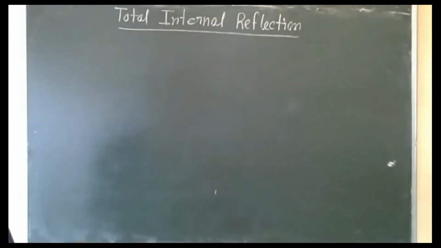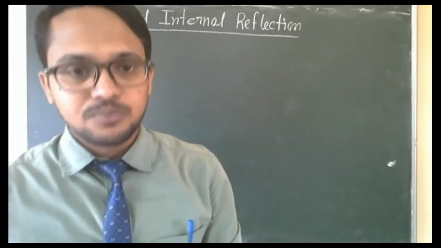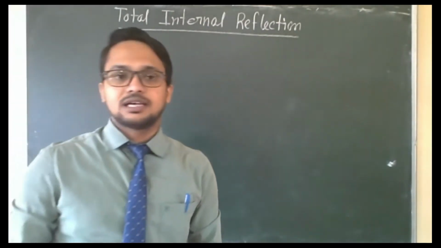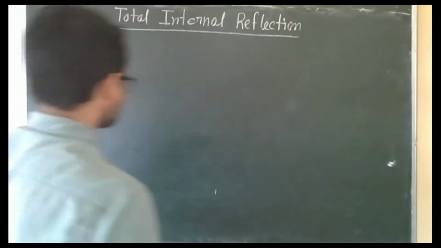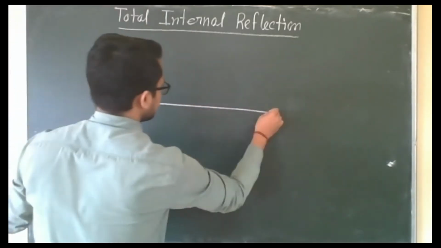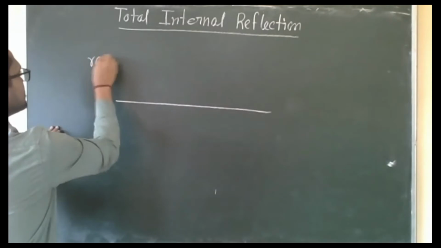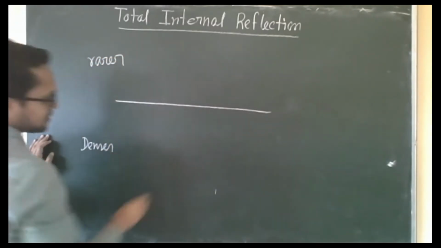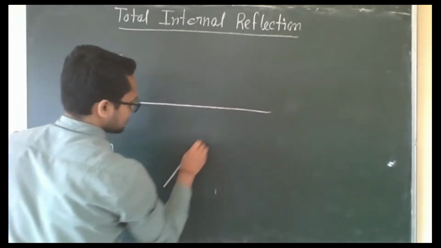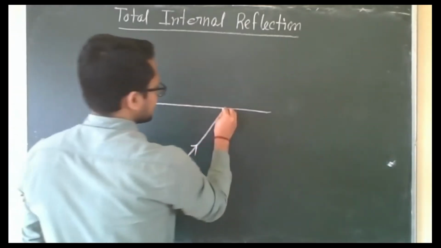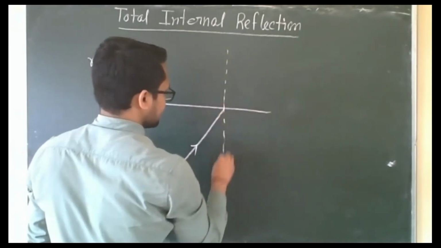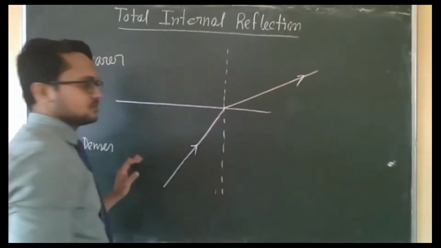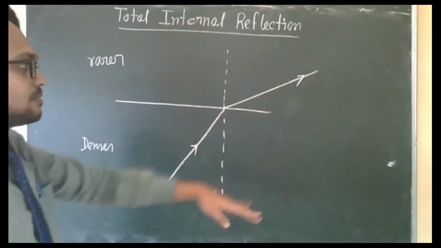So keep watching. Everyone open your book, page number 94, 4.16, total internal reflection. First, we have to go from denser to rarer medium. The ray will travel through the denser medium, then it will enter into the rarer medium. So it will bend away from the normal. We all know denser to rarer, it will bend away from the normal.